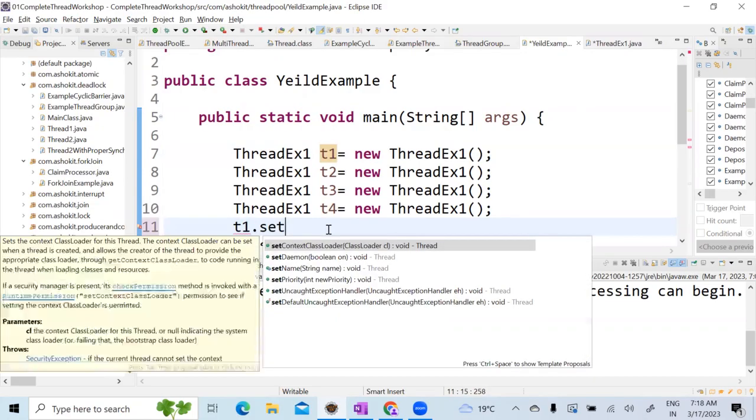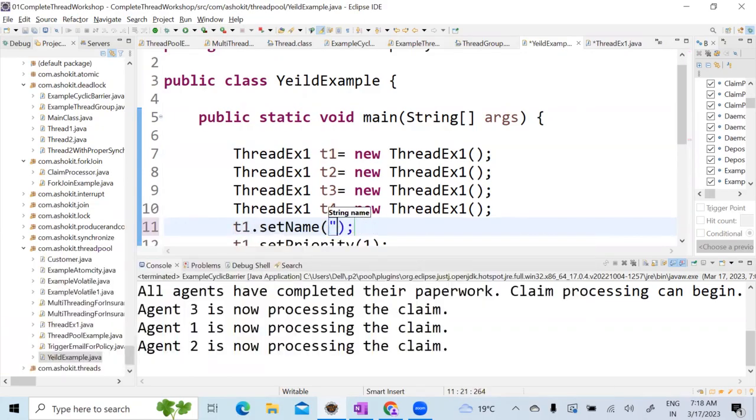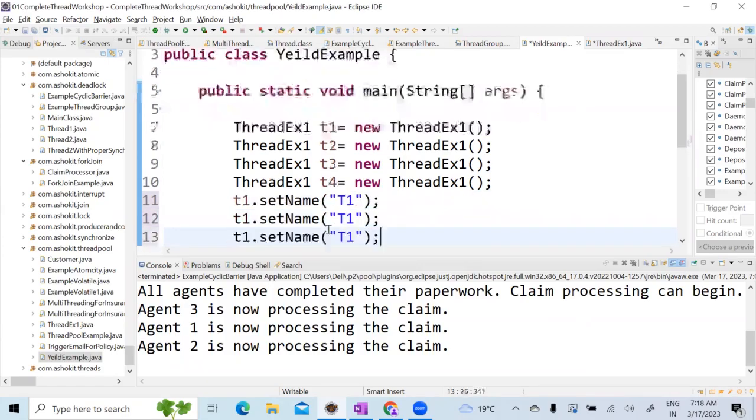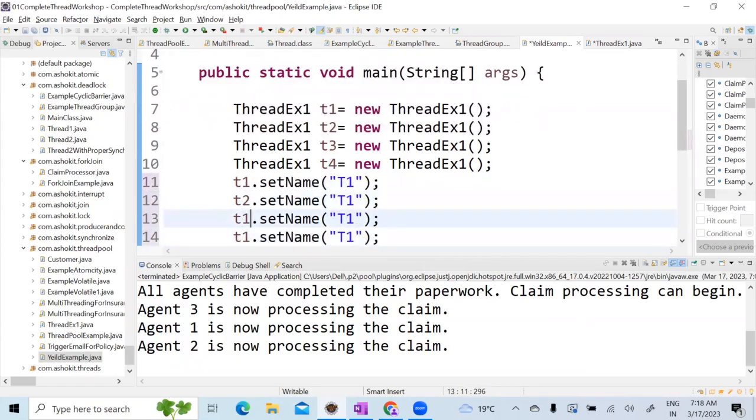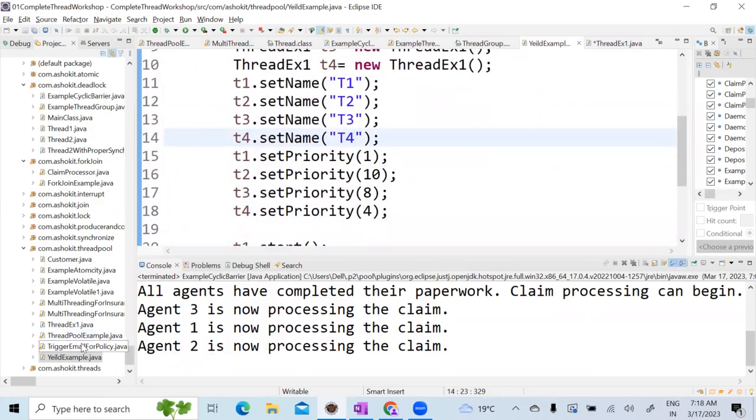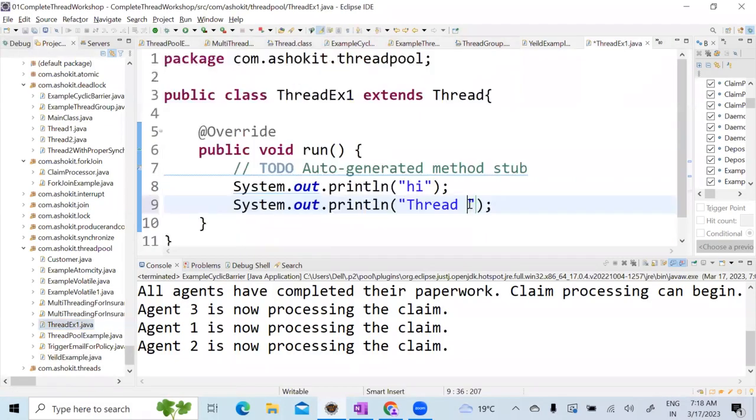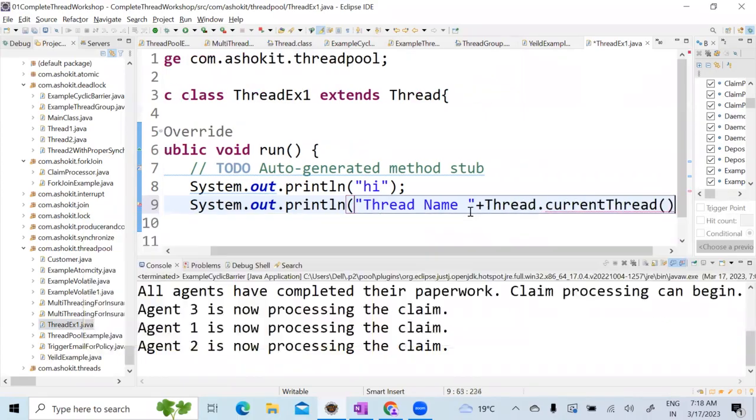T1.setName("T1"), T2, T3, T4. Now I have set all the names to the threads. Now in ex1, how can I get a thread name? Thread.currentThread().getName().